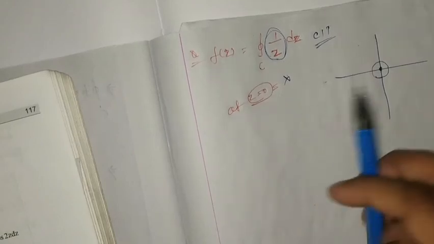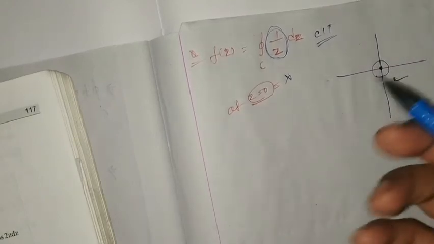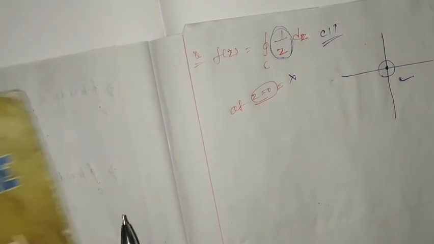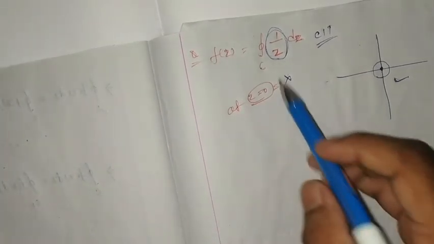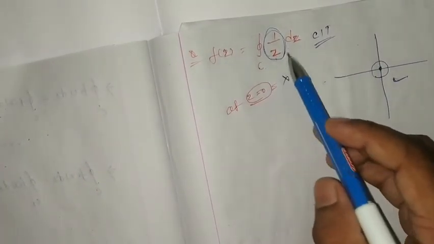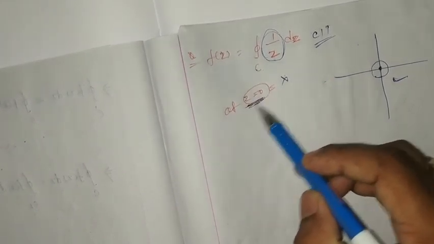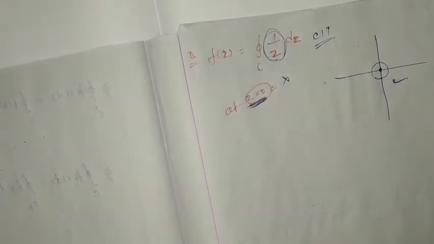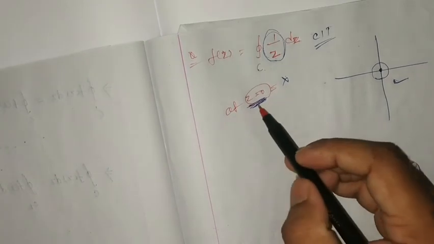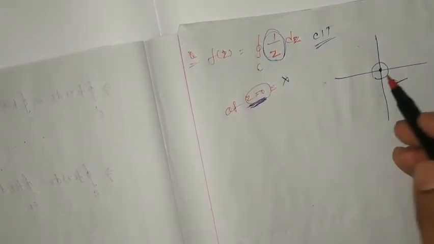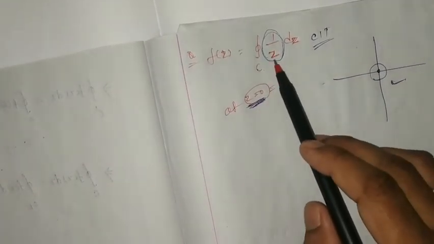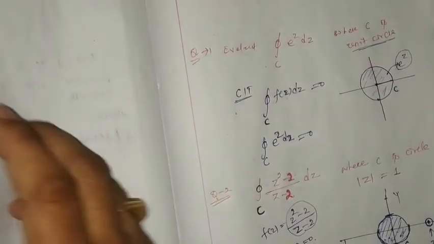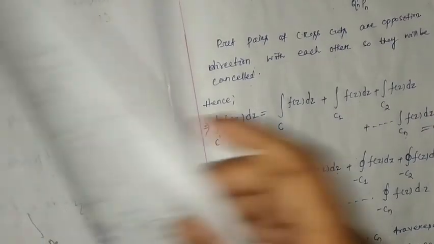How we have to handle this question, we are going to discuss in our next class. Whenever a singular point, that is z equal to 0, where the function is not analytic, lies inside the curve, how we handle this type of question we will discuss in detail in the next class. Write down these two questions and also write down the notes whatever we have discussed in this class.